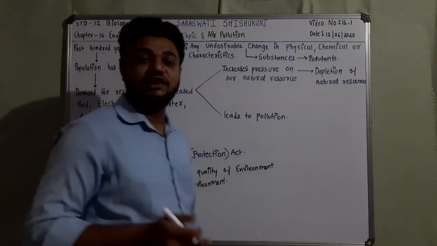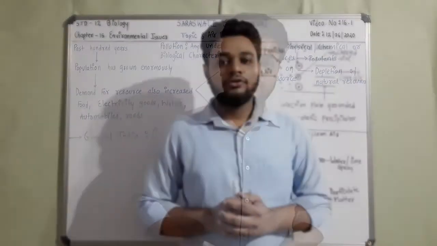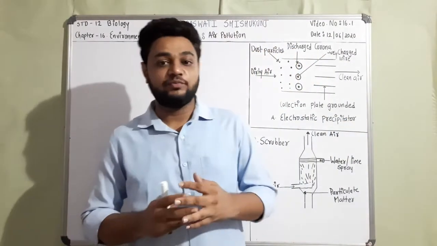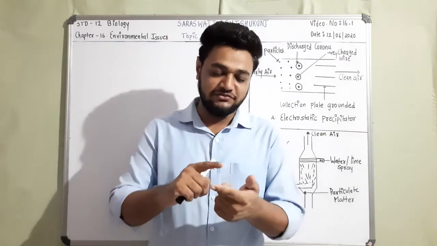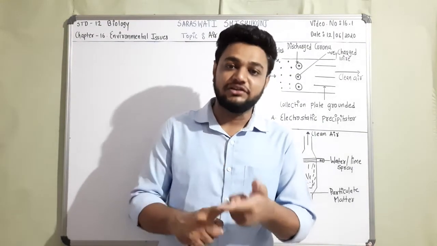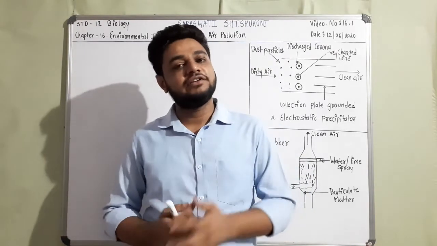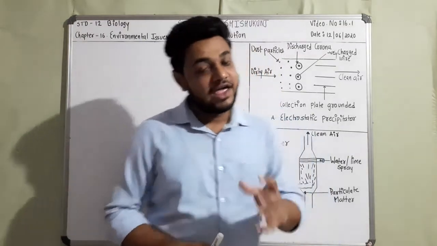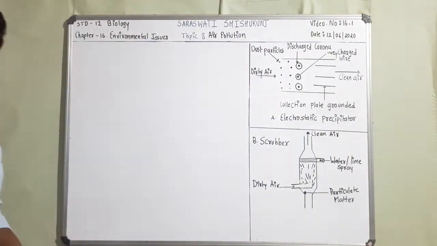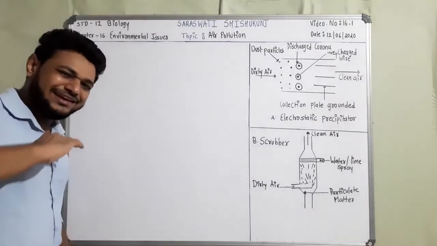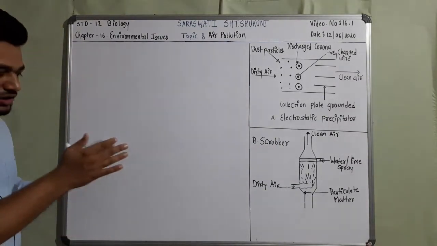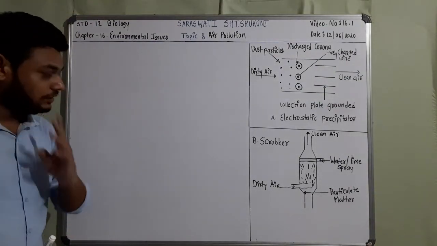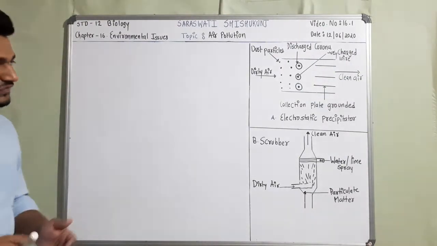Now we are going to start with air pollution. You are familiar now with what pollution is: any undesirable change, whether in physical, chemical, or biological characteristics of air. So this is the definition of air pollution. You can just exclude water and land and everything, and keep only air, then it becomes air pollution, right?